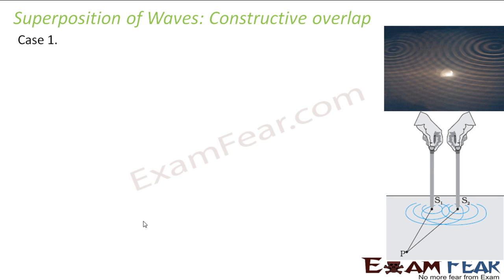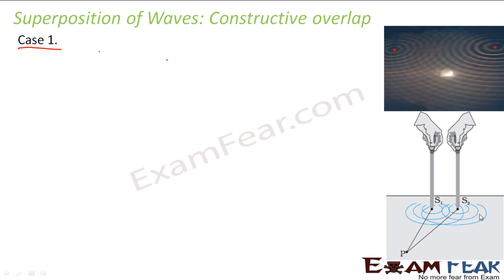So let us look at the first case, which is a scenario of constructive overlap. Let us suppose that I have two sources, S1 and S2. It is always better to visualize situations considering the same example, that is when you throw a stone in water. The point where the stone strikes the water is your source. So let us suppose you have two sources, S1 and S2.